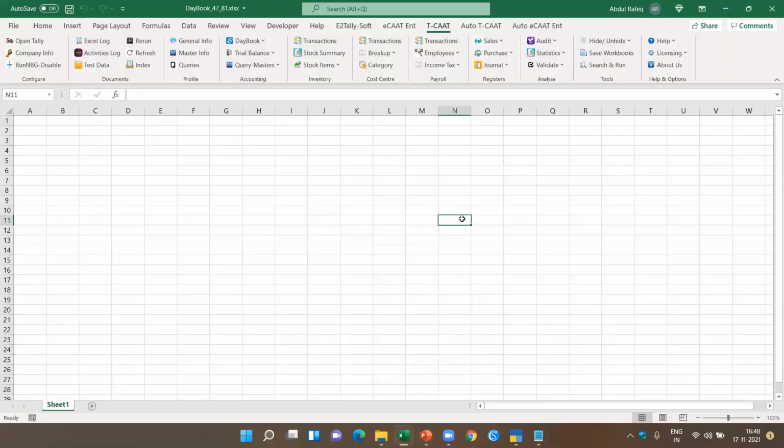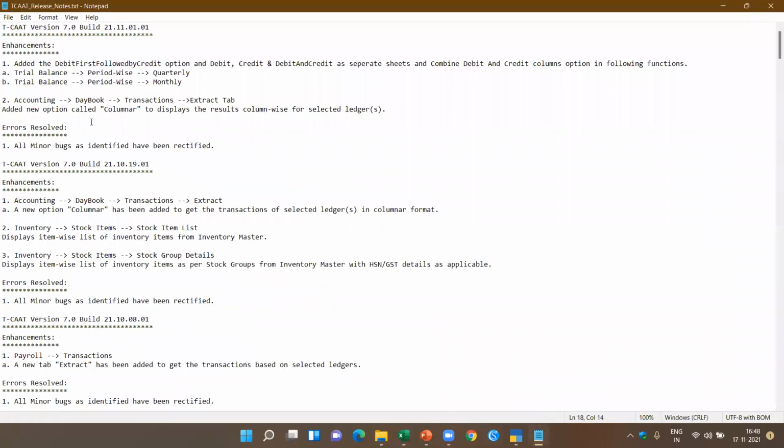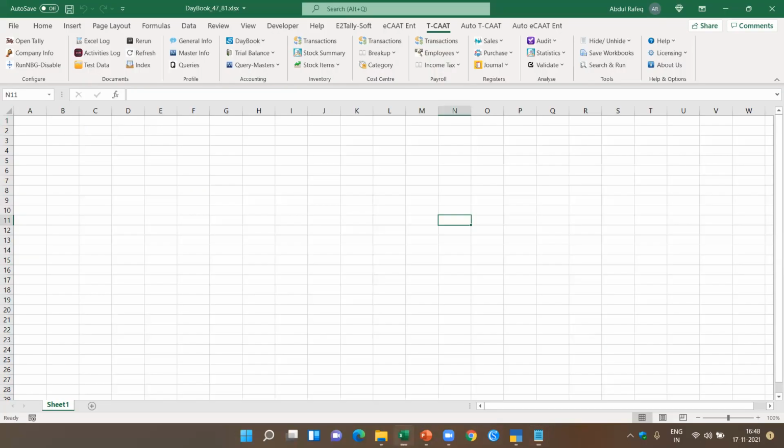Now here, if you see the trial balance, I showed you the notepad. If you see the notepad part, you will get to know here, add the debit first, followed by credit option, and debit and credit and debit. Let me show you so that I can explain. You got the trial balance period wise, quarterly. So what is the type of analysis you can do based on this?